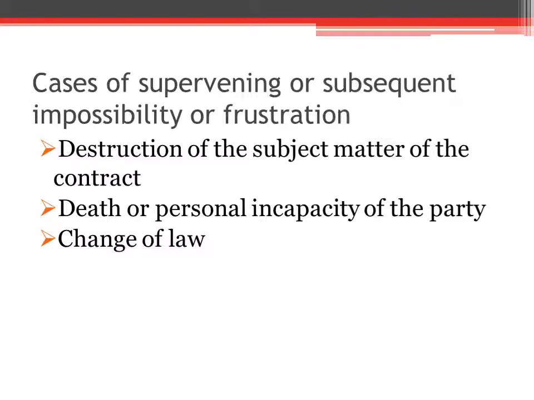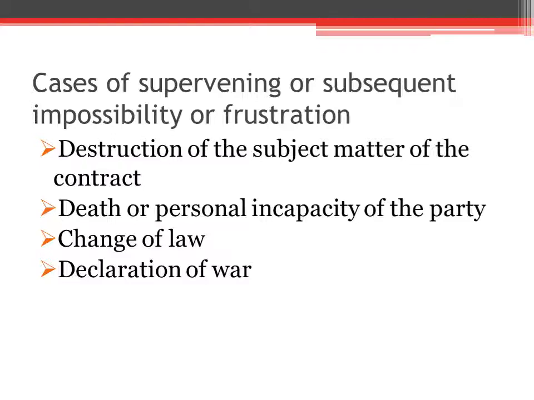While forming the contract, it was lawful, but after forming the contract, it became unlawful because the government acquired the land. Now we can't sell it to B. So the contract becomes void on the ground of impossibility of performance. The fourth situation is declaration of war. When war is declared after the formation of the contract, all pending contracts with the residents of the enemy country remain suspended.